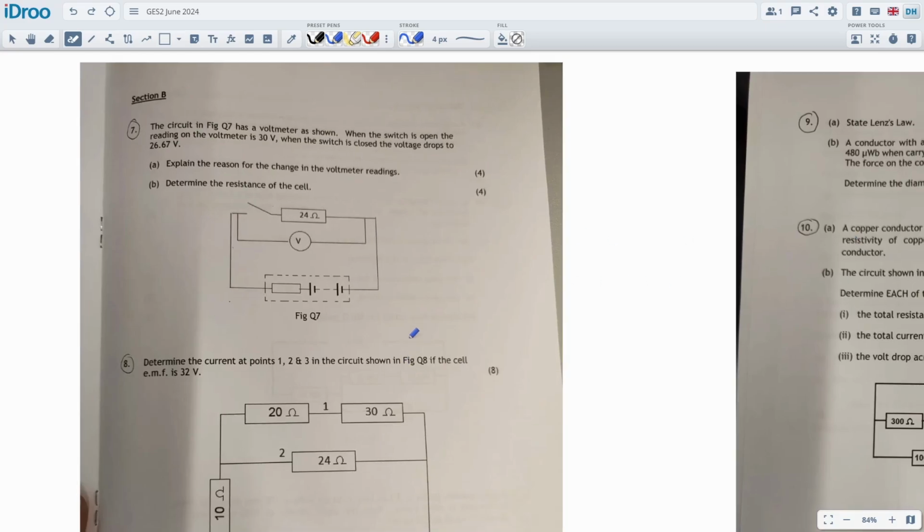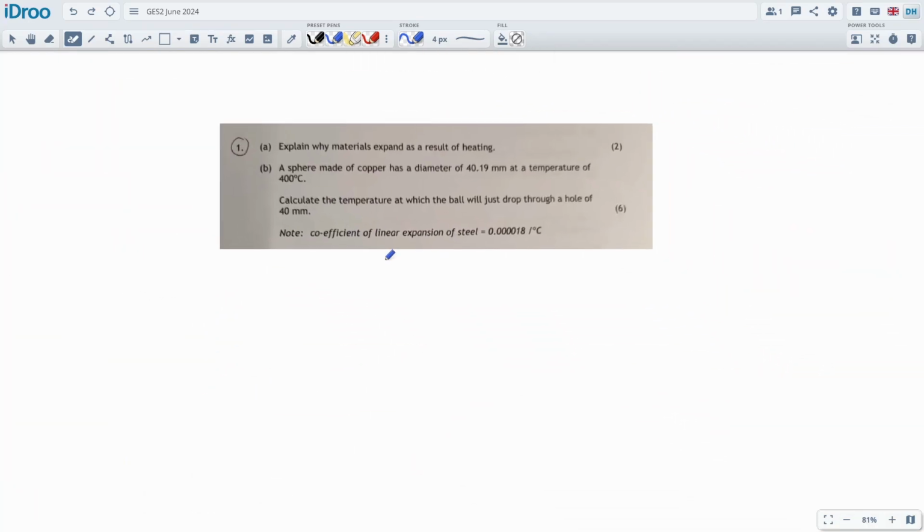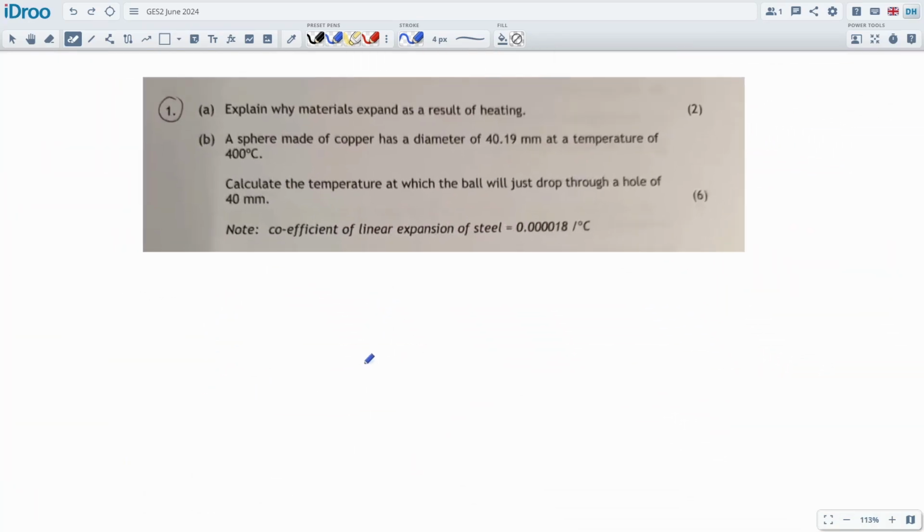Okay, so we're going to start on the very first part over here. Let's start on question number 1, section A. Explain why materials expand as a result of heating. Definition question, we don't need to go through those, but basically atoms vibrate, and temperature is a measure by which they vibrate, and the more they vibrate, the more space they take up. So as things get hot, they occupy more space.